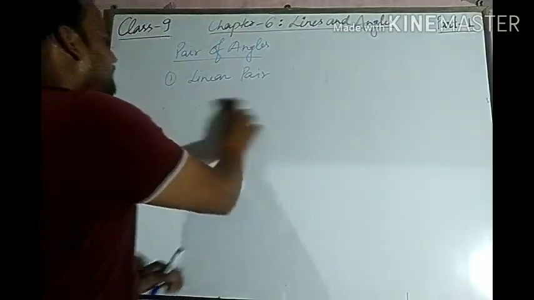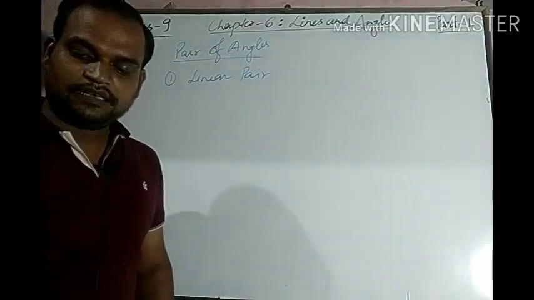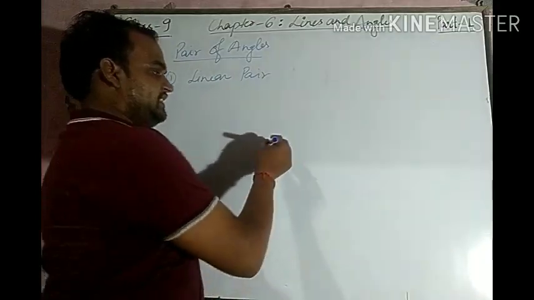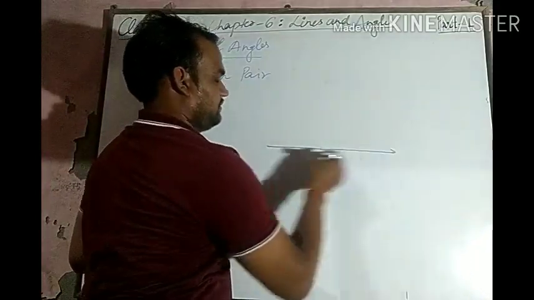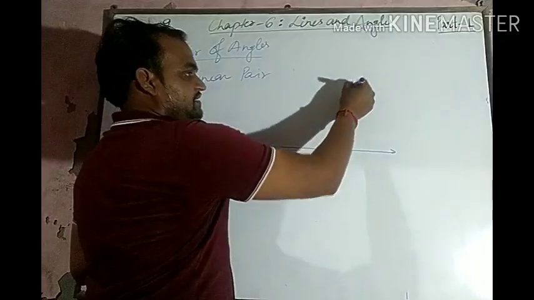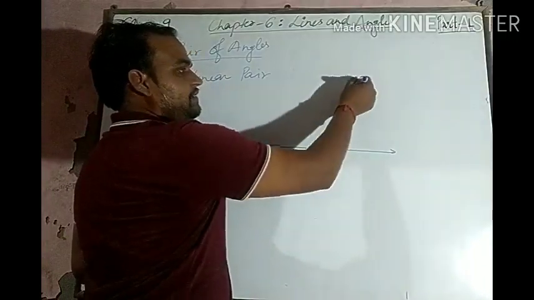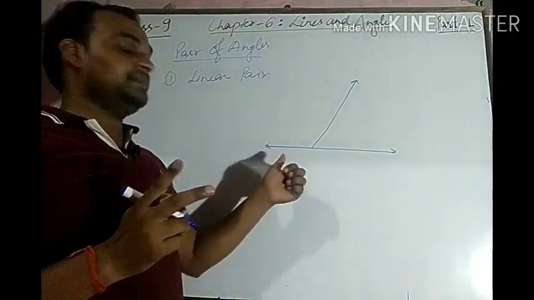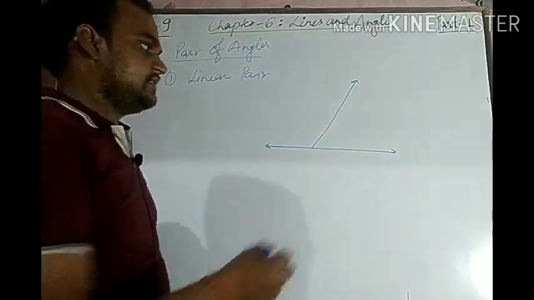Now what is a linear pair? If a ray falls on a straight line, then it makes two adjacent angles.